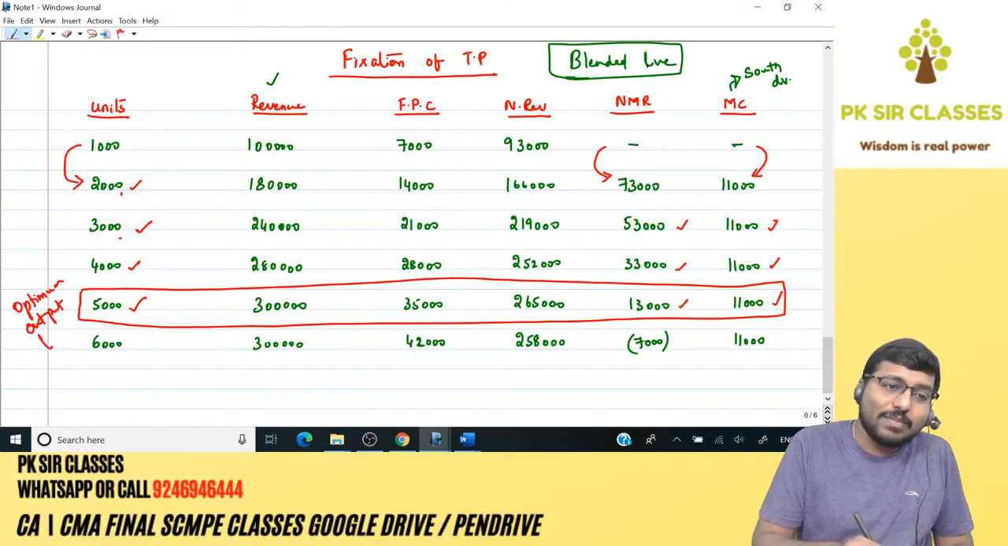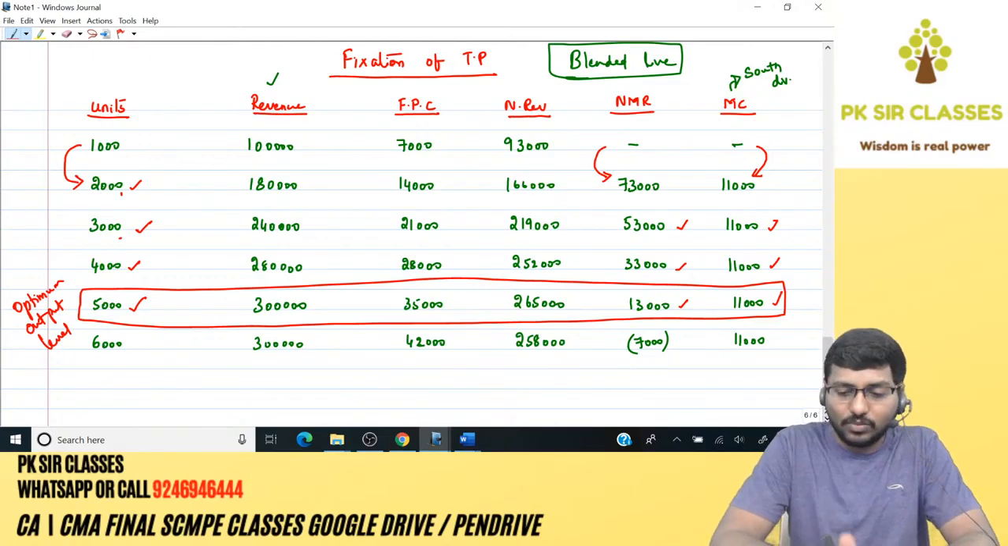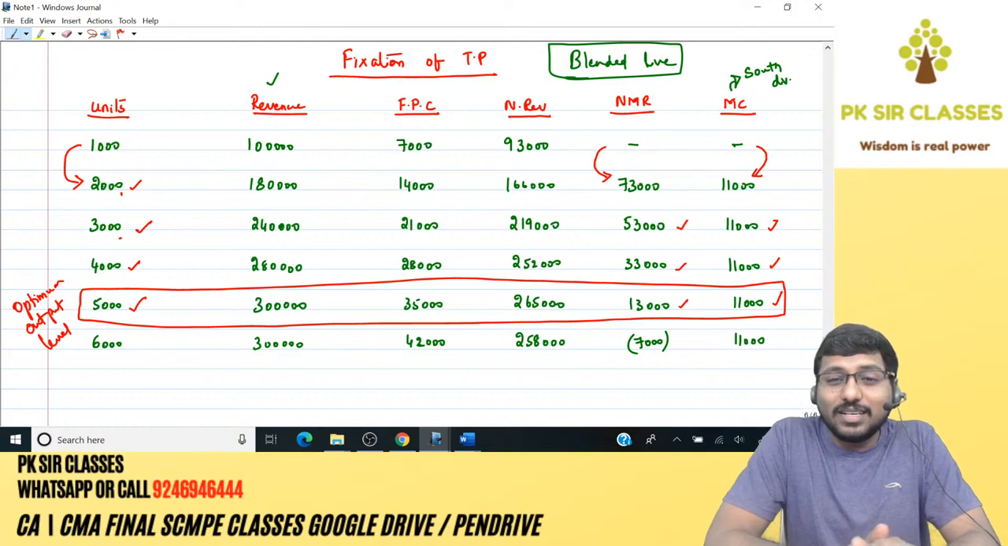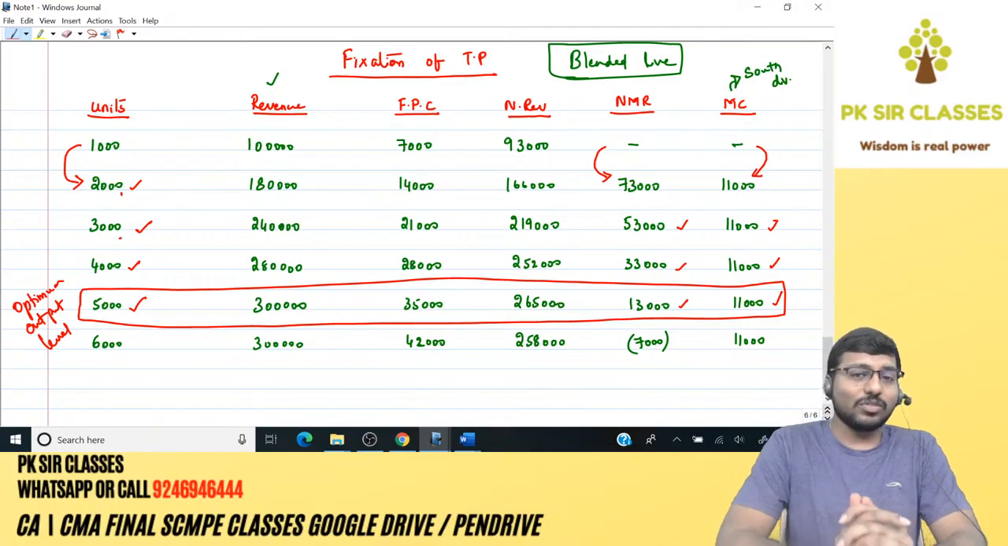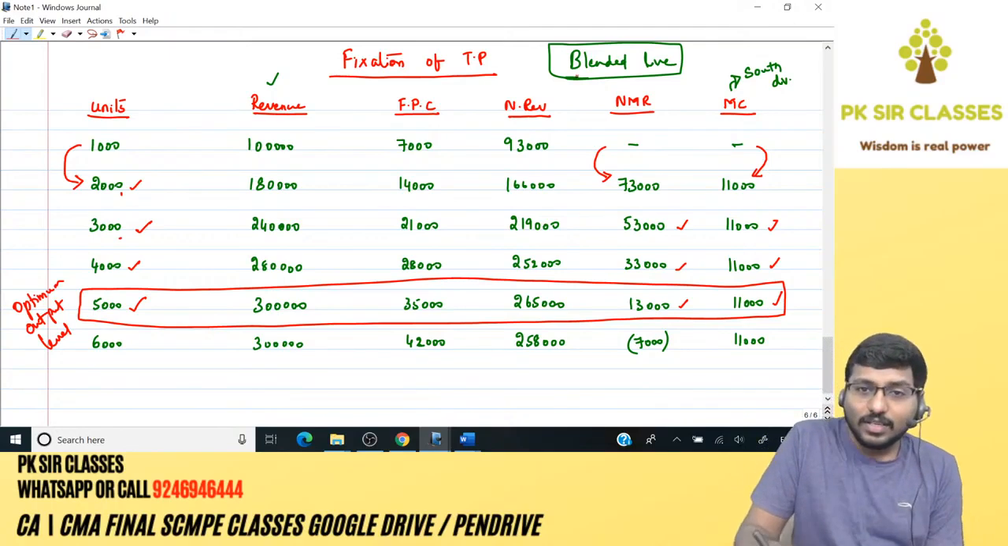Optimum output level means the level at which your profit is maximum. Now, some students definitely would have got doubt here. Sir, 73,000 is a big number. 73,000 is a big number. 53,000 is a big number. 33,000 is a big number. When compared to 13,000, why did you choose 13,000? No, the logic is, this is the keyword.